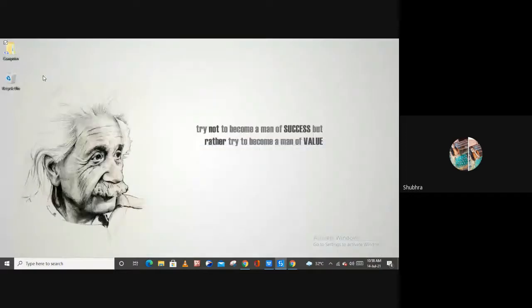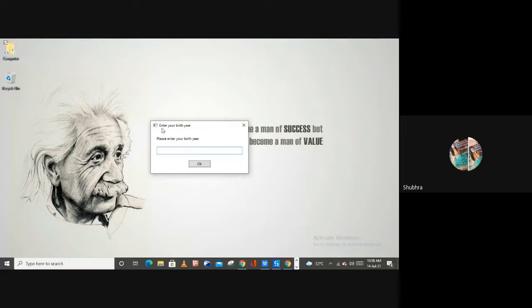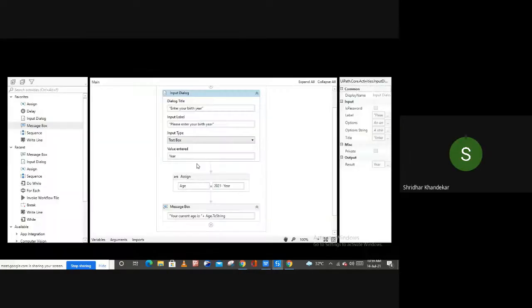Now let me run this. As you can see, sir, in this input dialog box, this is the title part, enter your birth year, and this is the label part, right? Please enter your birth year. Okay, got it. The position is changed, right? The title is appearing here on the top, and the label is here. So this is what I'm trying to explain to you, that here you have to describe what you want from your user, and here you have to mention the title. Got it, madam, got it. Thank you. Thank you, sir.